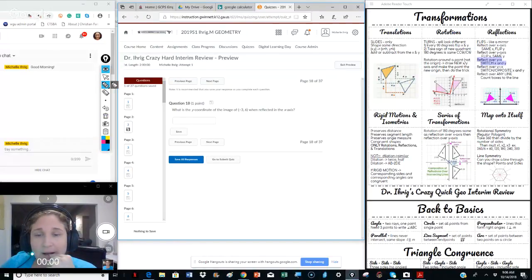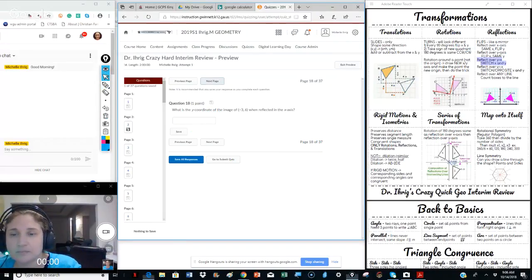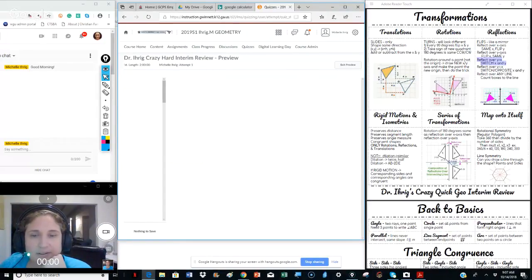What is the y coordinate? If it's the x-axis, okay, we look over here. The x-axis, remember, same x, flip the y. So here's our -3, 6. The x gets to stay the same. This one we have to flip. So this becomes -6. So if it wants the y coordinate, it wants the -6. I like these ones. The transformation ones are quick.